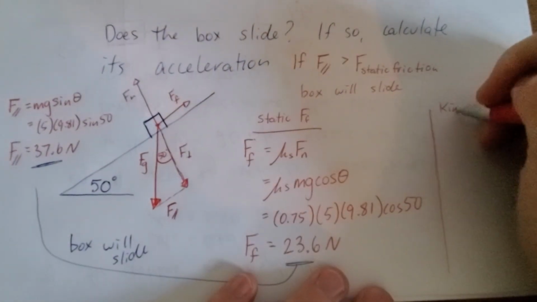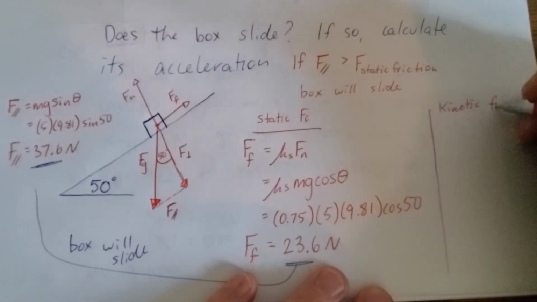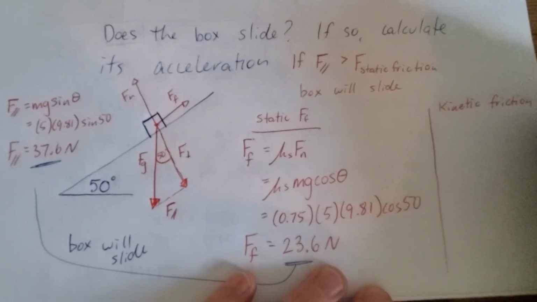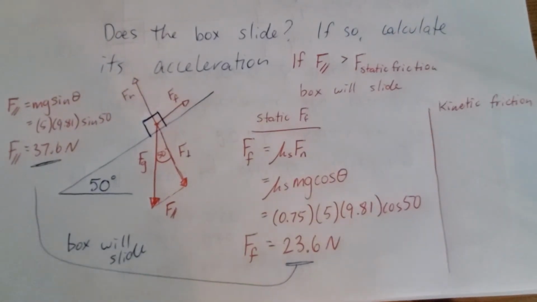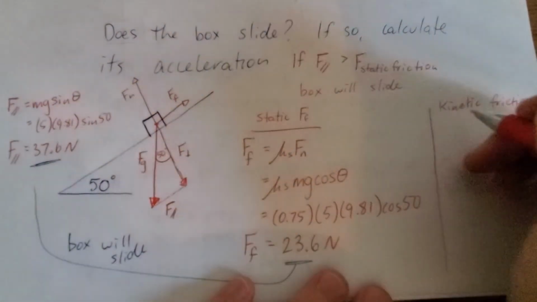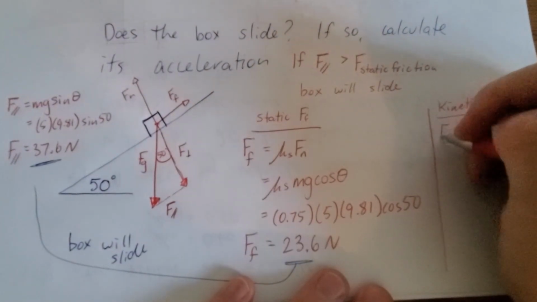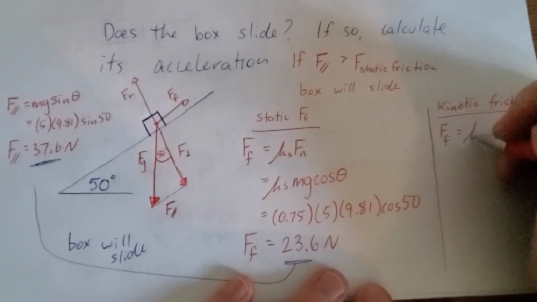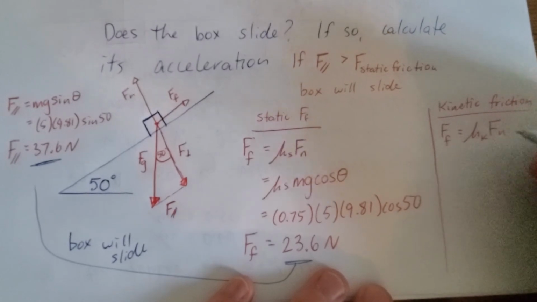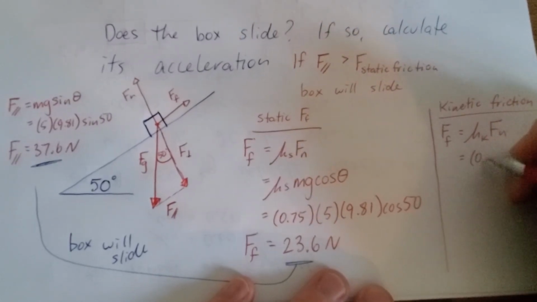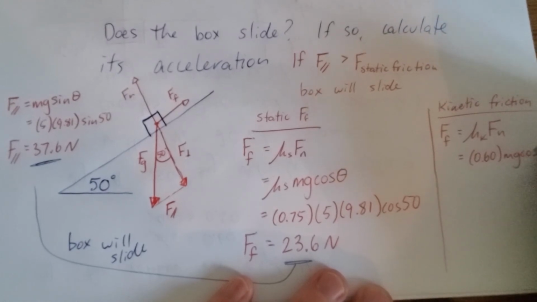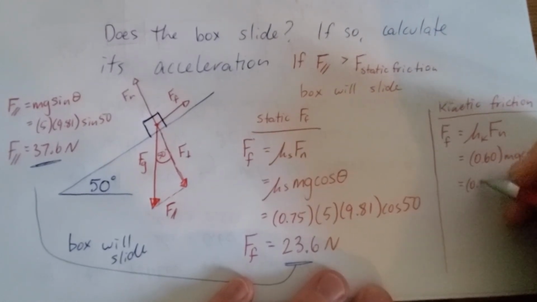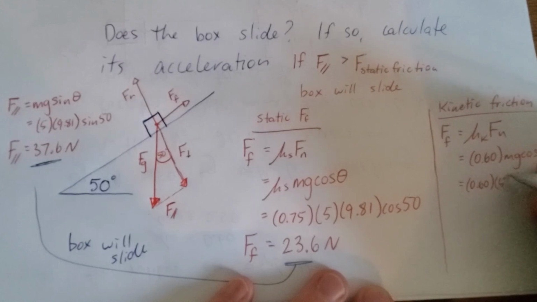The fact that it's sliding means that kinetic friction takes over. And that's actually going to be the force of friction acting on the box as it accelerates down. All right, so we do have to do that calculation now. But the good news is it's identical to our previous one, just with a different coefficient. So I'll move through this fairly quickly.